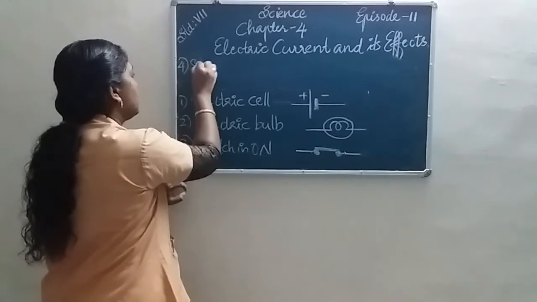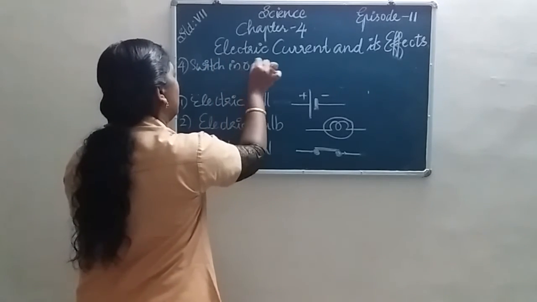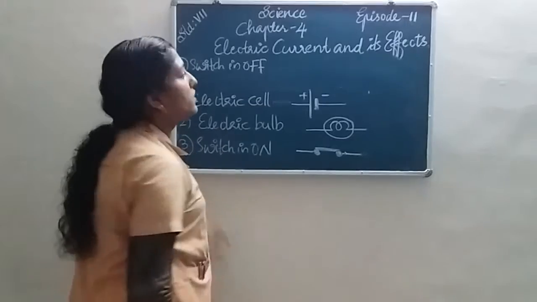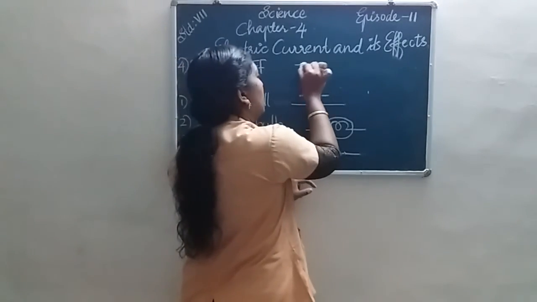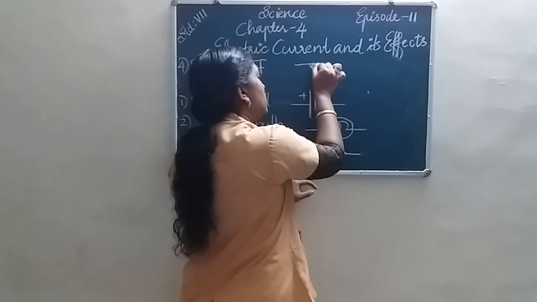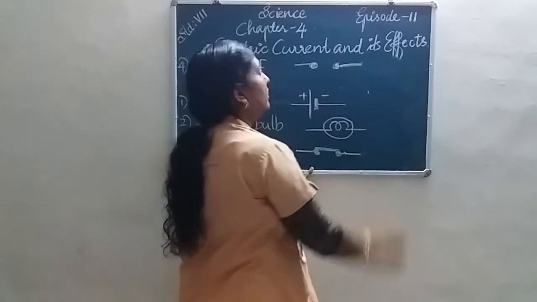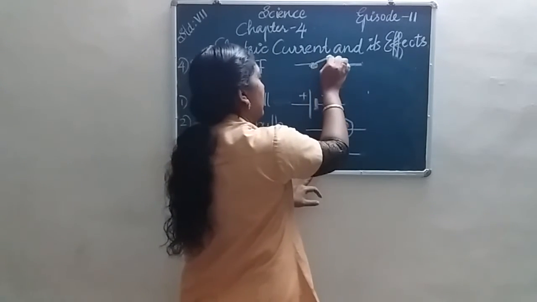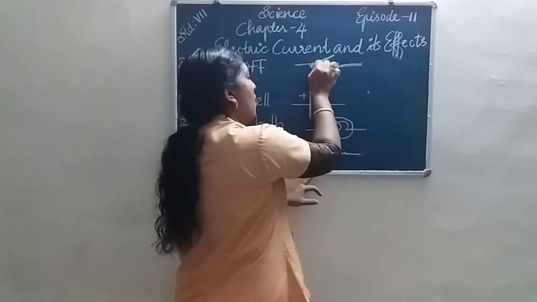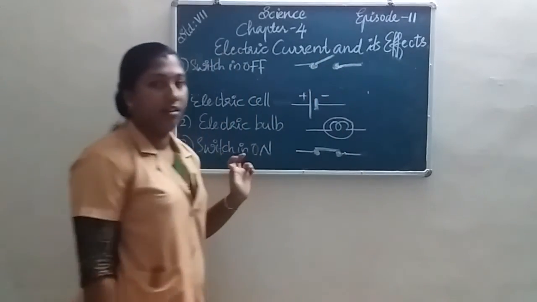The fourth symbol is the switch in off position. Like that, two dots, the two terminals of the switch, are drawn. Then if the switch is in off position, the two terminals are open. It is not closed, it is open.